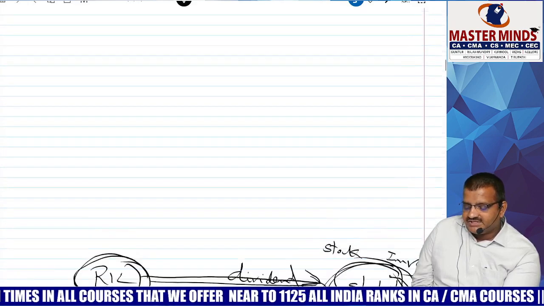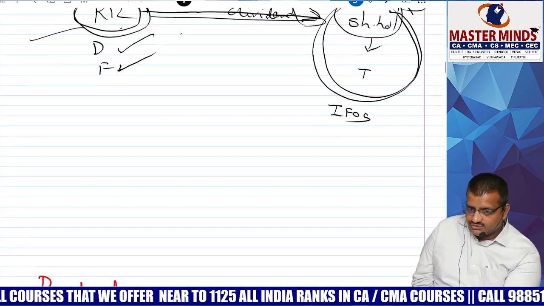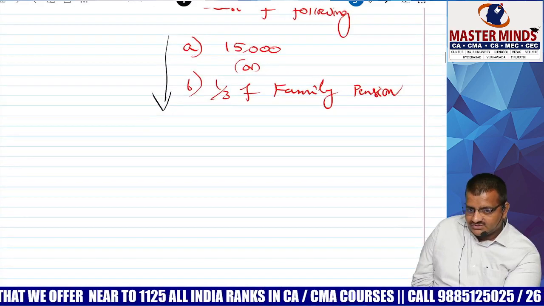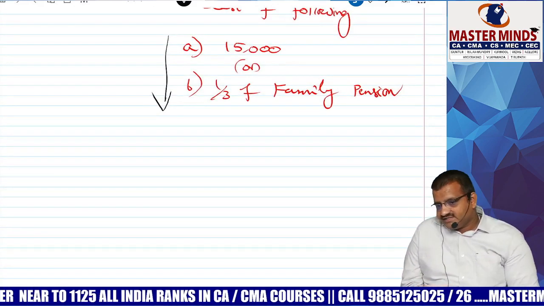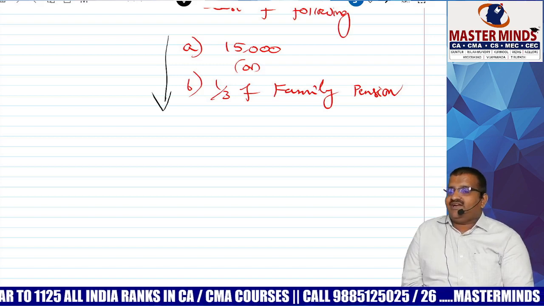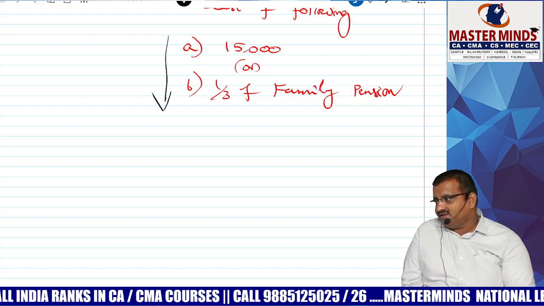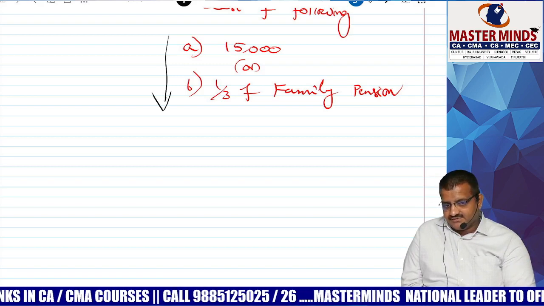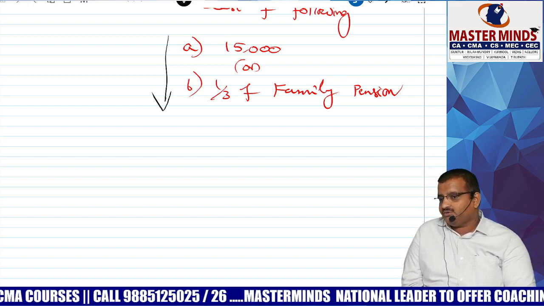Tell me now, pension is taxable under which head? Salary. Family pension is taxable under which head? Other sources. Pension, salary. Family pension, other sources. What is the fundamental difference? Employee died and family members only received the pension, that is covered under family pension. So far we covered certain chapters. Important topics I want to just revise.